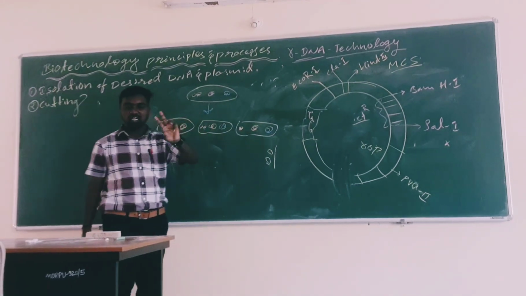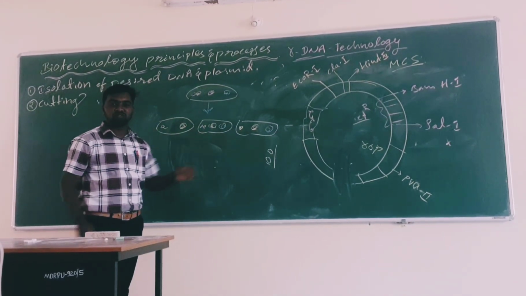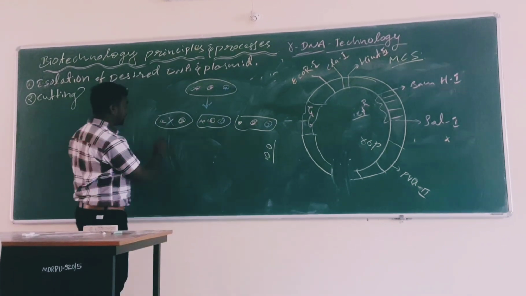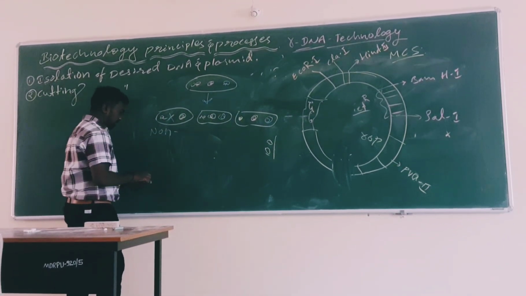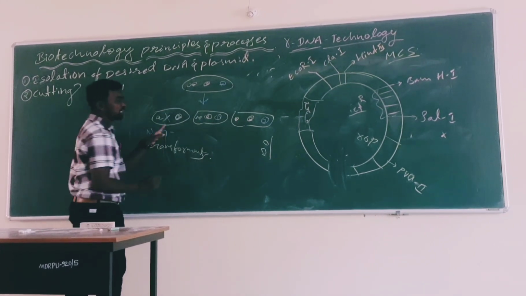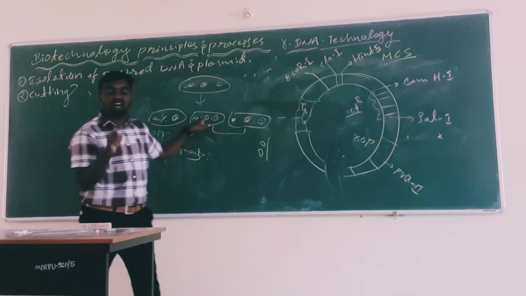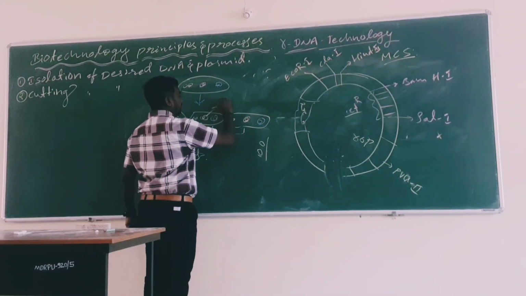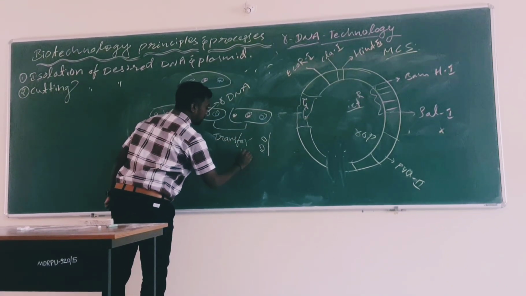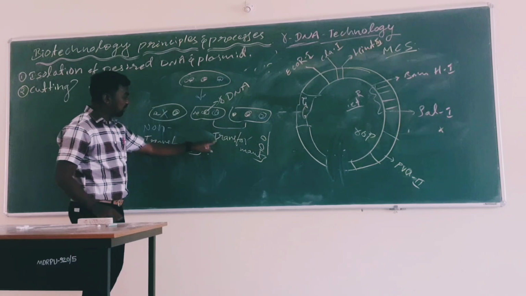there are mostly three types of colonies formed. Here, there is no rDNA; this is known as non-transformants. These two, which have the rDNA, this is rDNA, are known as transformants. So transformants and non-transformants.